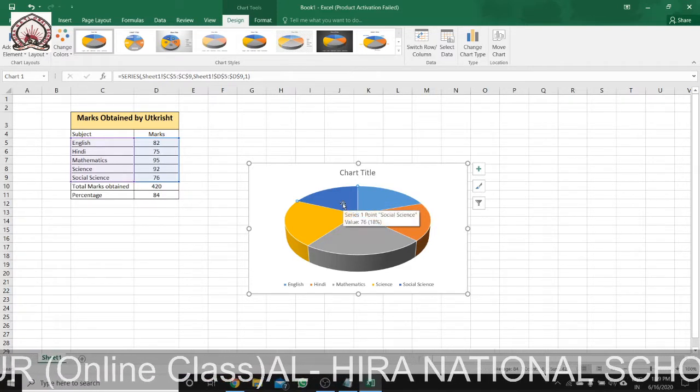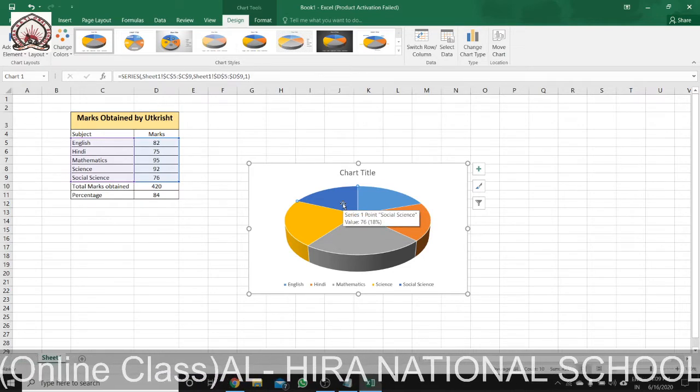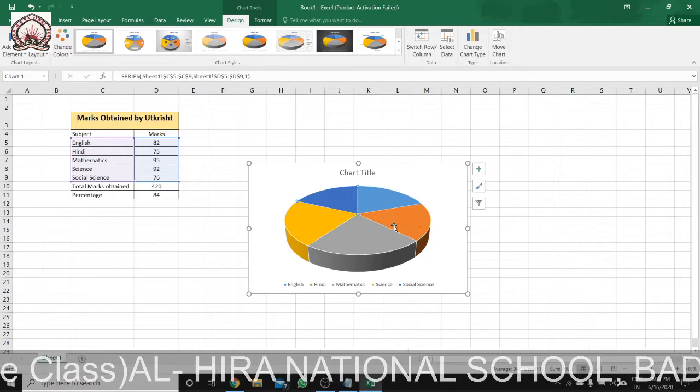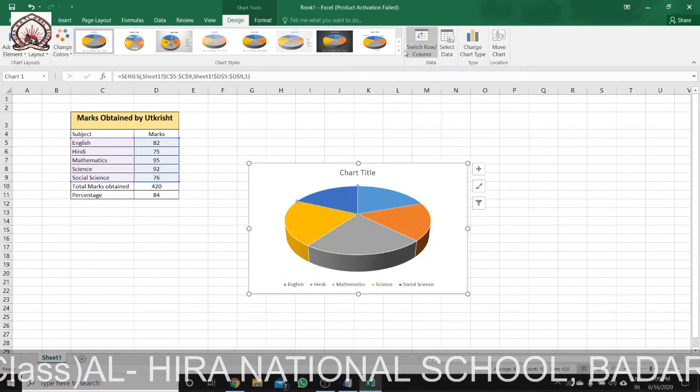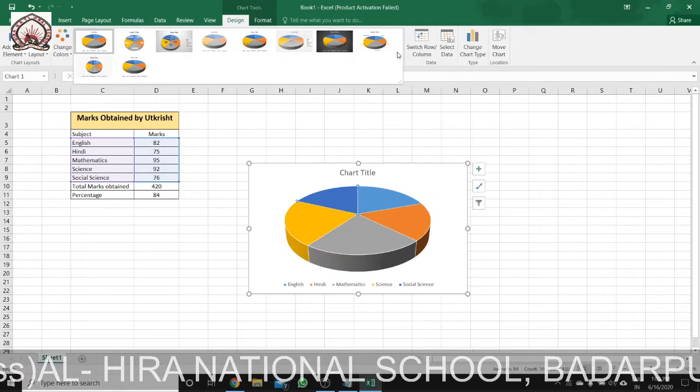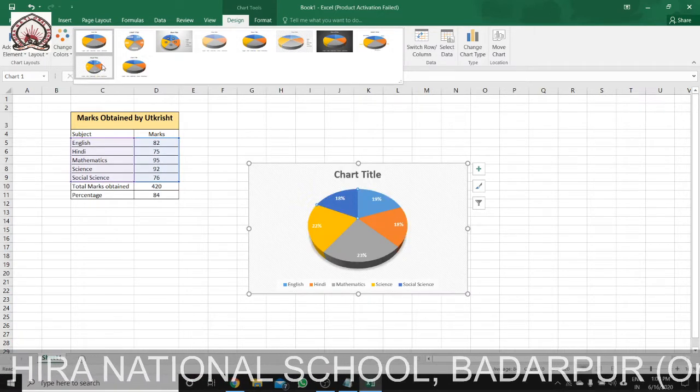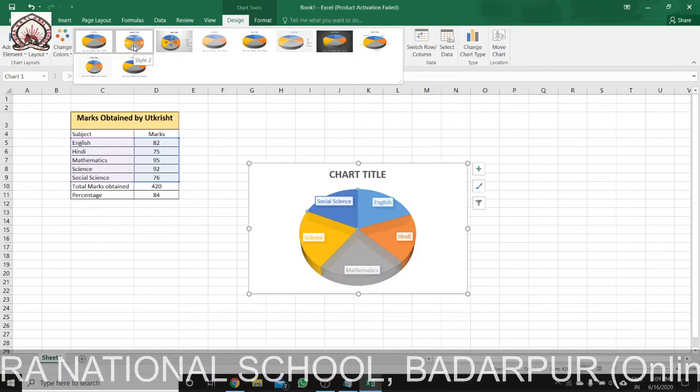This is social science, the value is 76. Understand? This is how it shows. If you want to separate the slices, you can use this. Various formats are there. If you want it like this also, you can have it. See, it is coming in.